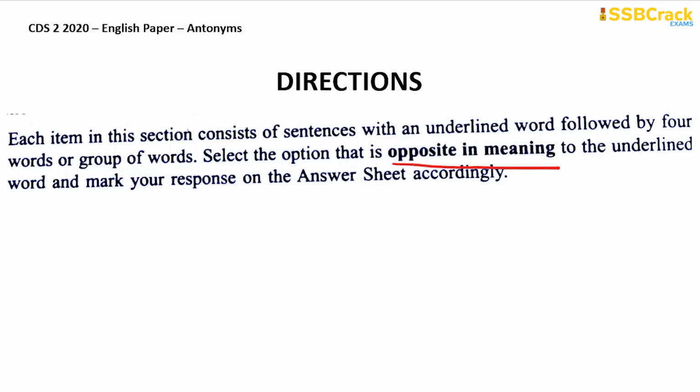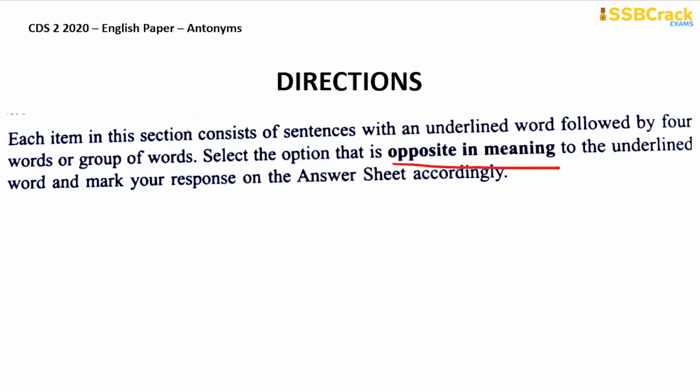So if you are confused about antonyms and synonyms, here is your chance to know that, because in directions it is said that you need to find out the opposite in meaning to the word that you'll find underlined in the sentence. So first you need to read the sentence and find out the word that is underlined. You need to understand and know the meaning and then find out its opposite.